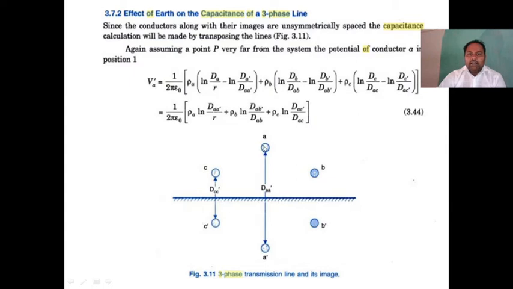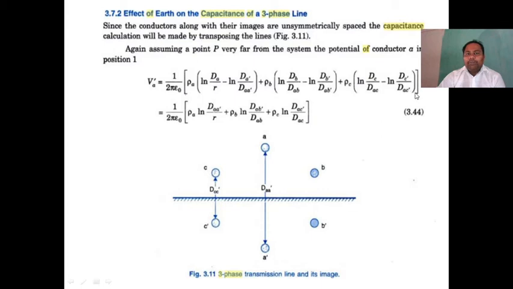So conductor A dash distance is DAA dash, C dash distance is DCC dash, B and B dash DBB dash. So the actual conductors are A, B, C, and the images of the conductors are A dash, B dash, C dash. Here also the same phenomenon: assume one point P at some distance from the conductors.